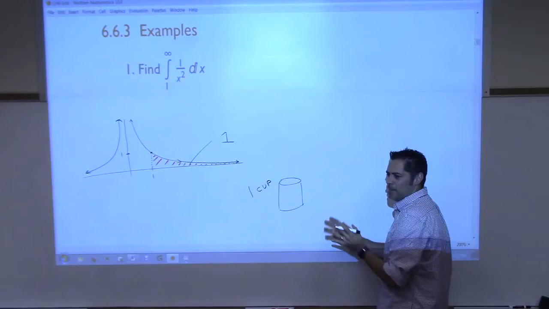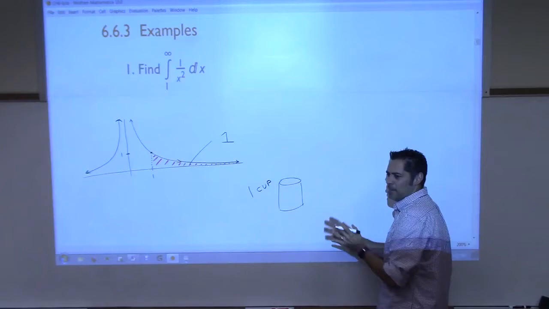Let's say that it had a discontinuity, and specifically, let's say it had a vertical asymptote. So let's say our function did this. Let's just say that this is 1. Let's say this is happening at 2, and then here's 3. Let's say our function came in like this, goes up forever, and on this side it does the same thing, goes up forever.